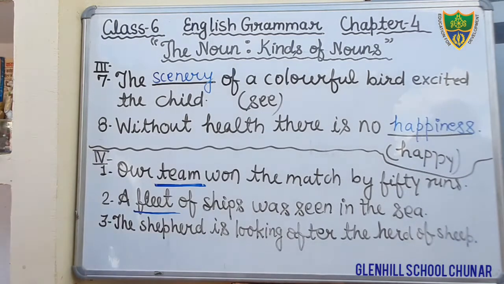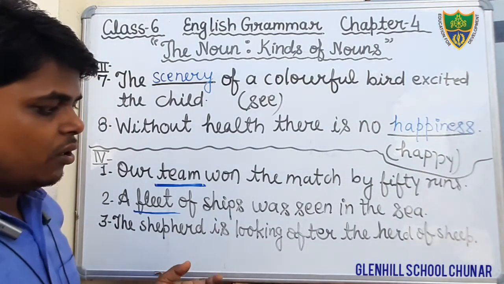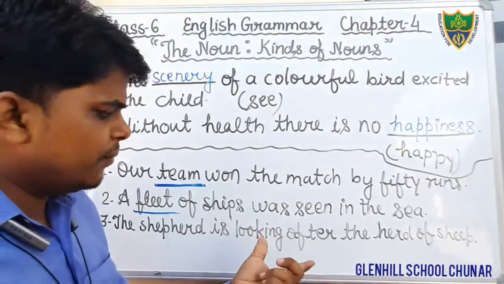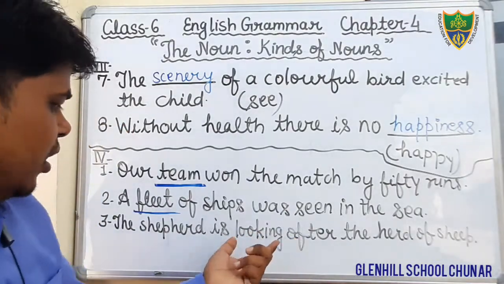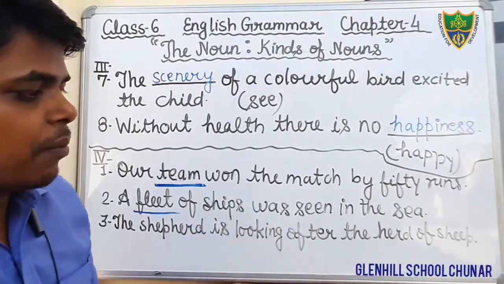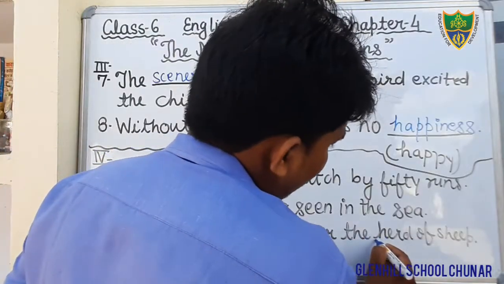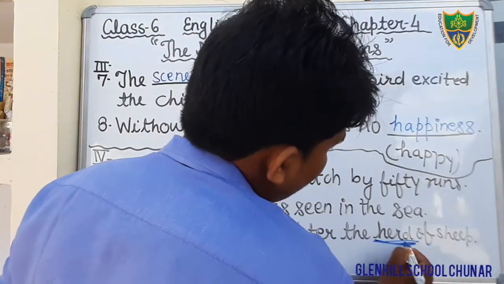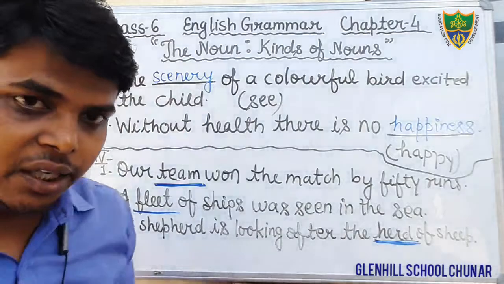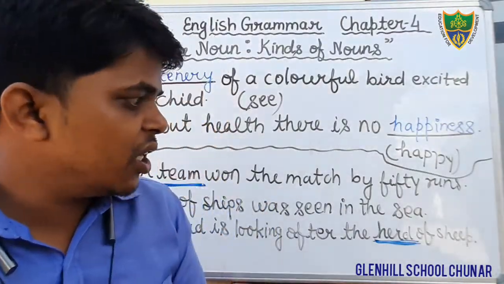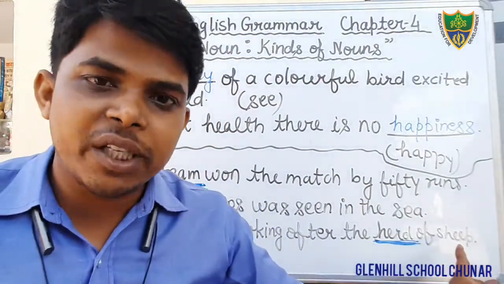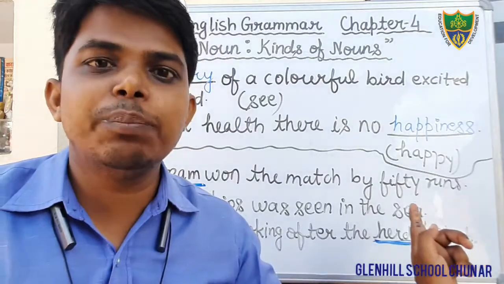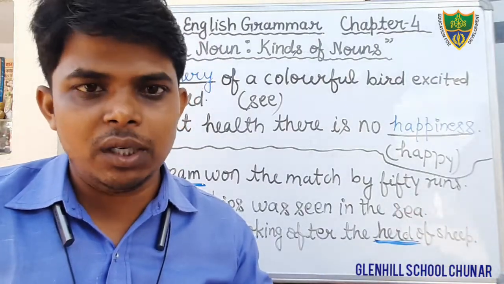In this sentence, dear students, looking after means take care. Looking after means here take care. The shepherd is looking after the herd of sheep. Herd denotes the collection of cattle. What is cattle here? Cattle means domestic animals. Sheep is a domestic animal.